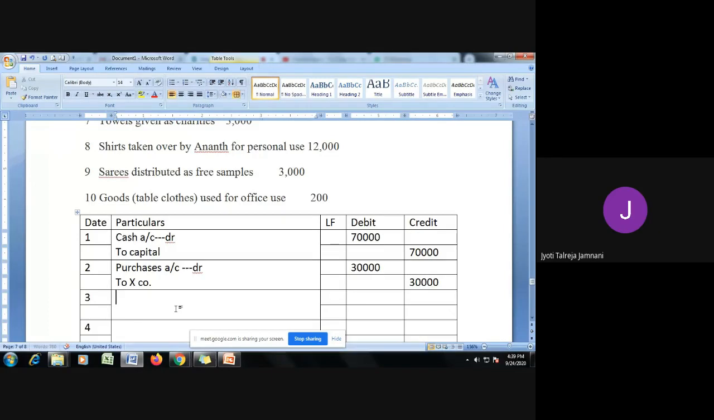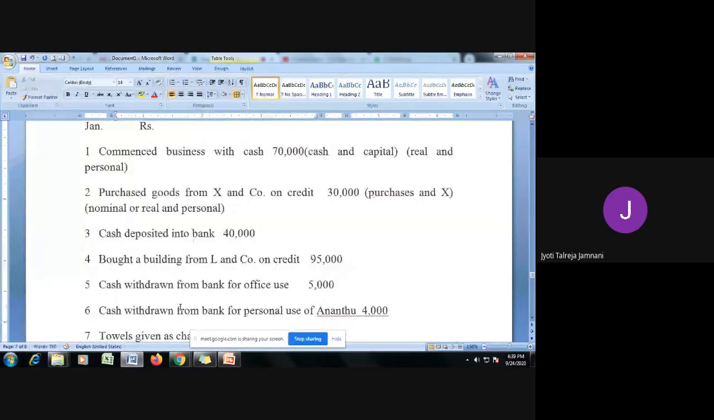Third transaction: cash deposited in bank rupees 40,000. This was there in the previous sum also. I'm repeating: there are two things, cash and bank. So cash is one account and bank is the other. Now cash, as I told you, is an asset. Treat it as a real account. And a bank or a company is an individual identity, so we treat them as personal. So bank is treated as a personal account.